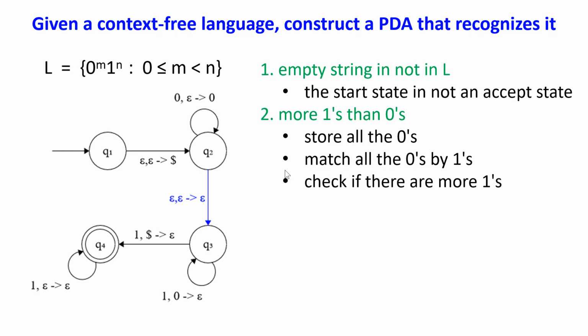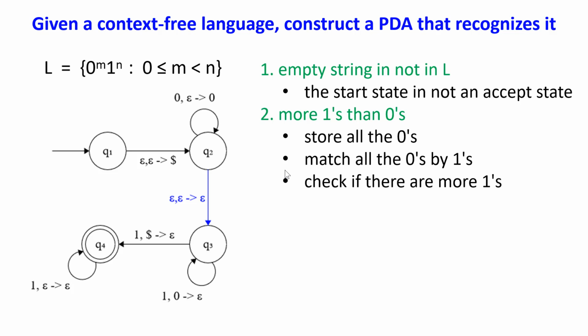Alright, to recognize this language, we first set up the machine by putting a $ sign at the bottom of the stack, marking that that's the bottom of the stack. And that's the transition from Q1 to Q2. And Q1 is not an accept state because the empty string is not in the language.